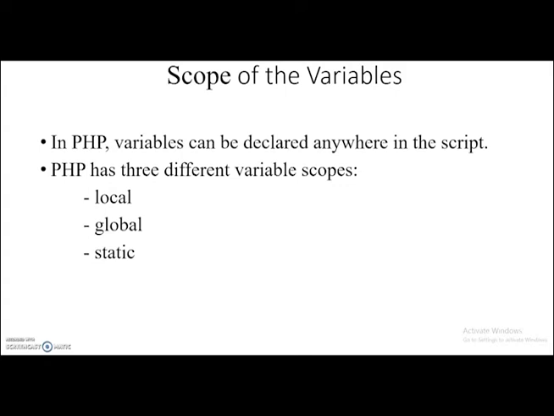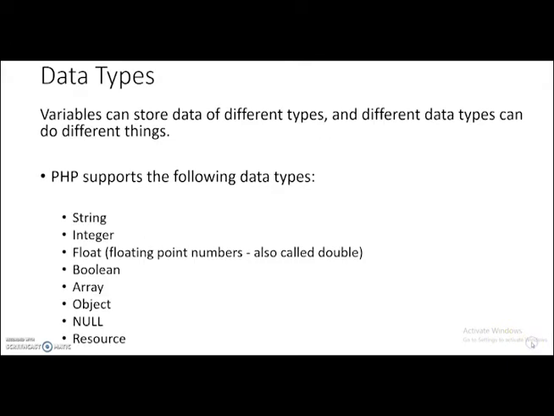Normally, when a function is completed or executed, all of its variables are deleted. However, sometimes we want local variables not to be deleted. We need them for further jobs. To do this, we can use static variables. These are the main types of variables based on the scope.